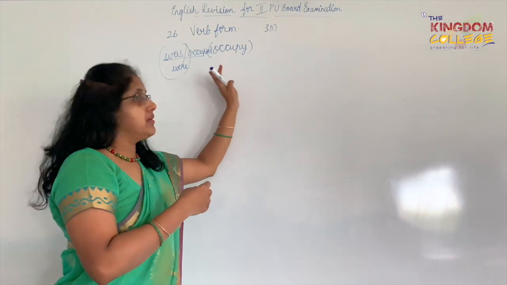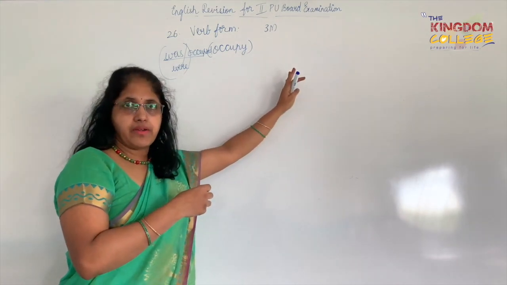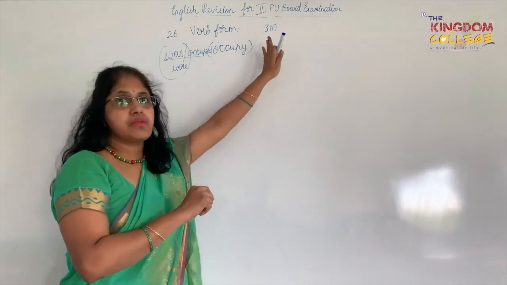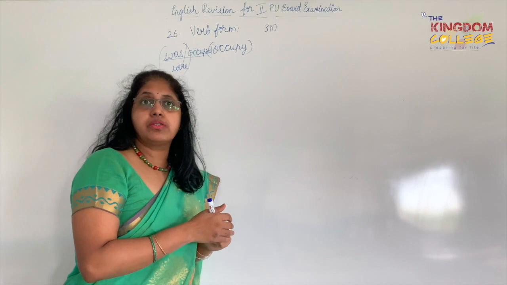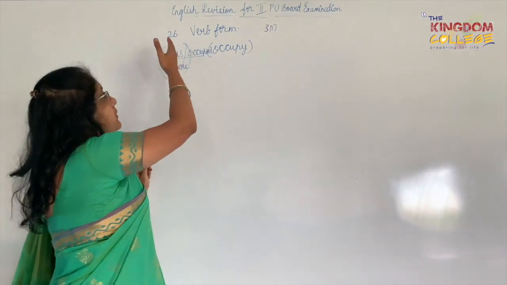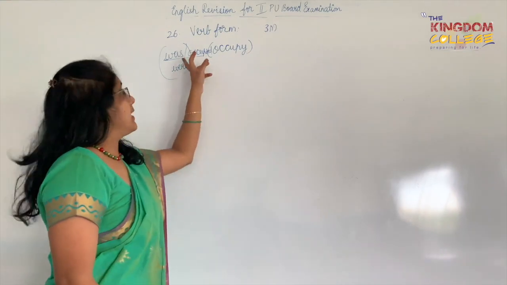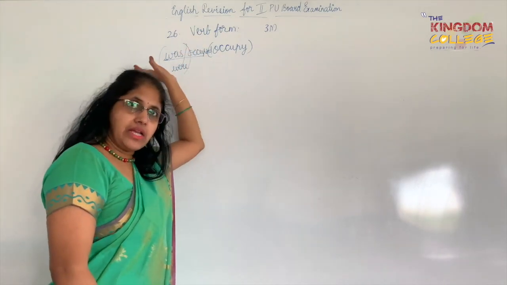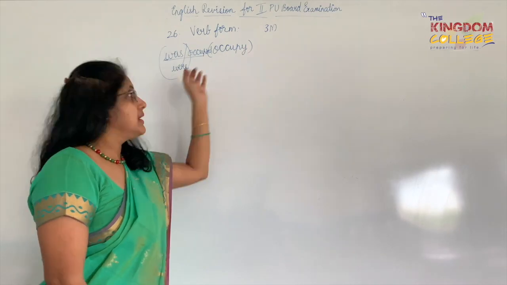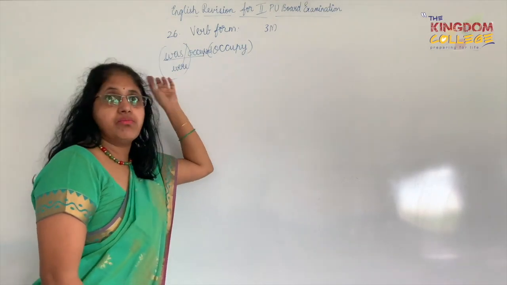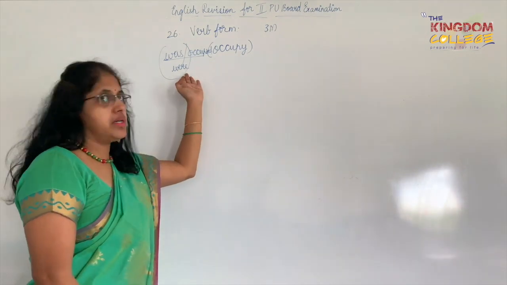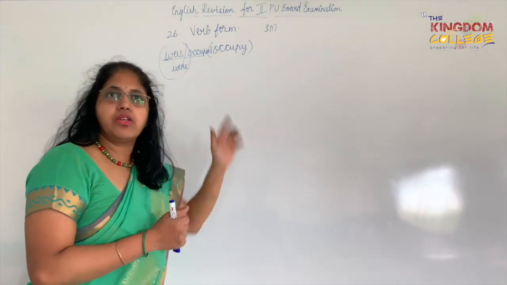Either you write the answer directly, or you can write the paragraph and underline the answer. So there is more possibility for you to score 3 on 3, because all that you will be concentrating on is whether you put a was or a were. Why am I saying was or were? Was is for the singular noun, that is, the council was organized, and were for the plural, the criminals were captured. If you have a plural noun, you use were. If it is a singular noun, you use was.